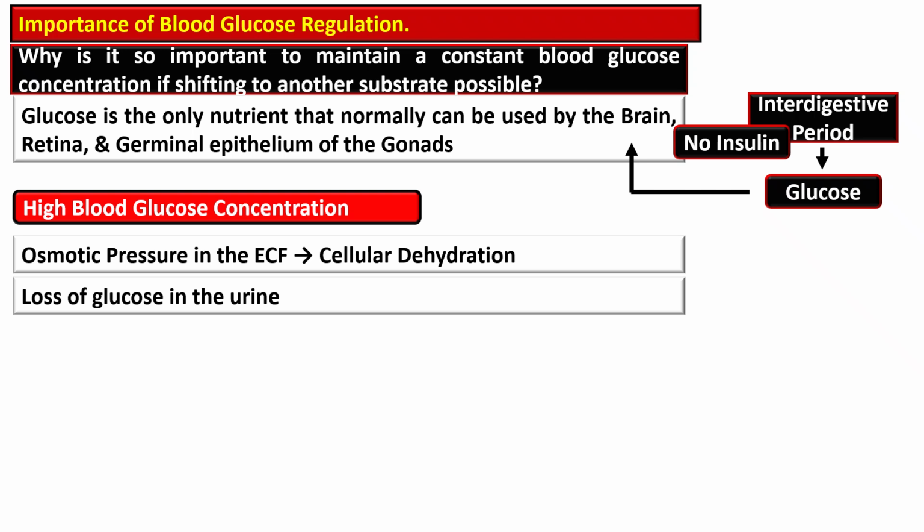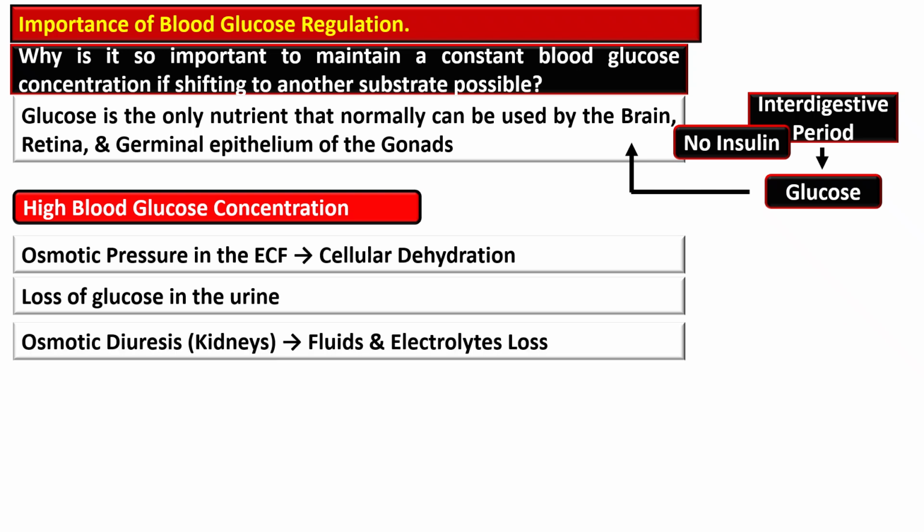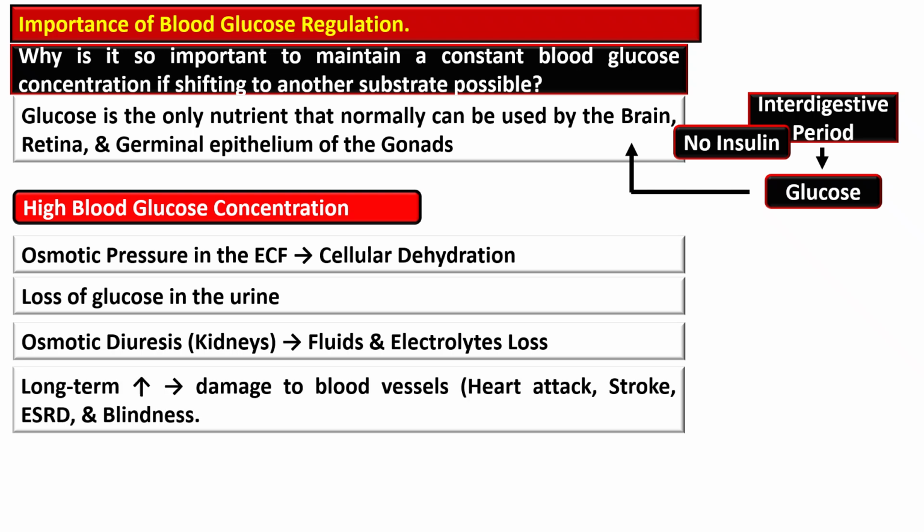When blood glucose level exceeds the renal threshold, that is about 180 milligram per deciliter, glucose spills into the urine. Then there is osmotic diuresis. The glucose in the urine causes excessive water and electrolyte loss, leading to dehydration and electrolyte imbalance.